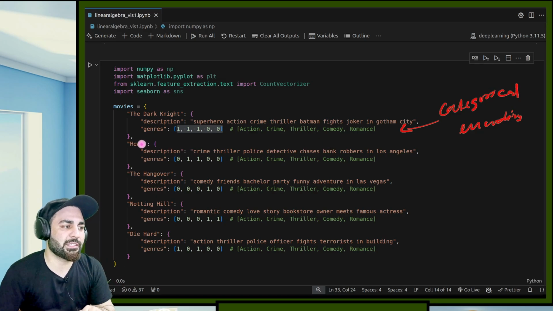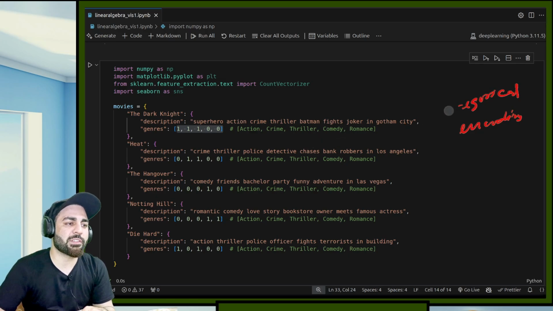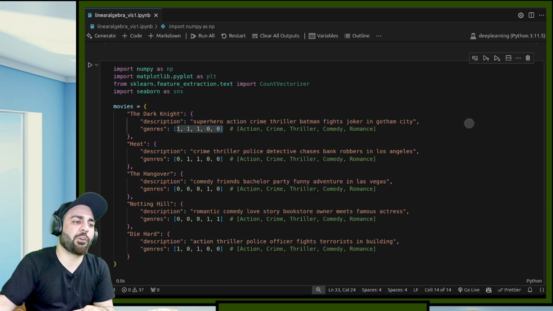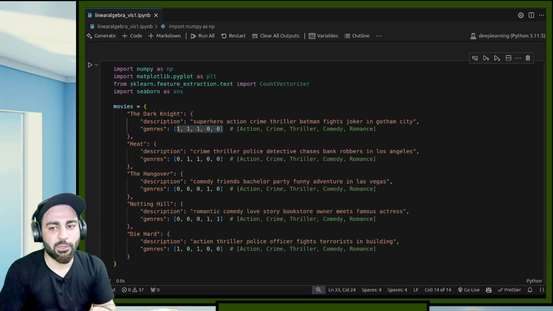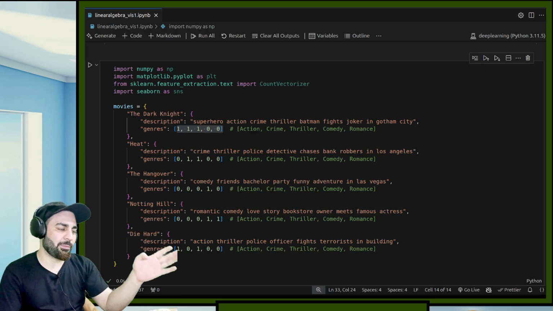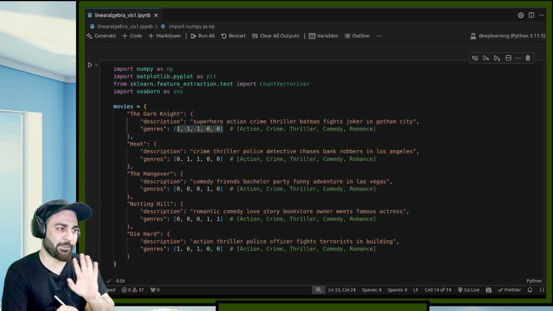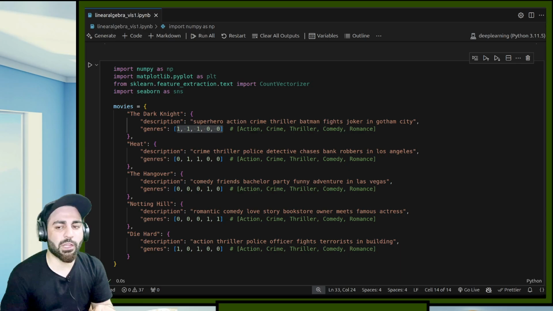This is Heat. This movie is Heat, and the genre is crime and thriller. So again, the movie is, the name is Hangover. Description is this and the genre is this. The first thing is you have to somehow convert into embeddings. For the genre we have done categorical embedding. We have just put the one over the places where it belonged to them, and for the others we have kept 0. Now the thing is we have to convert the descriptions.